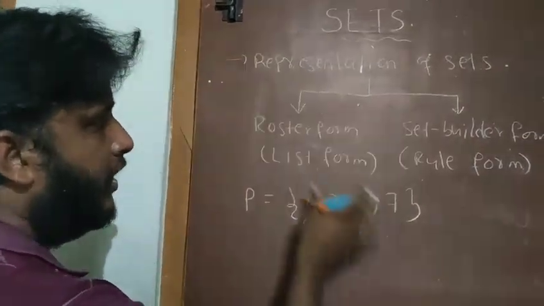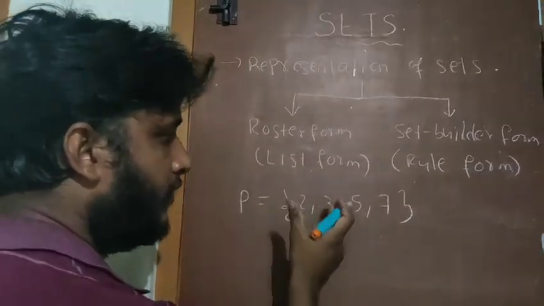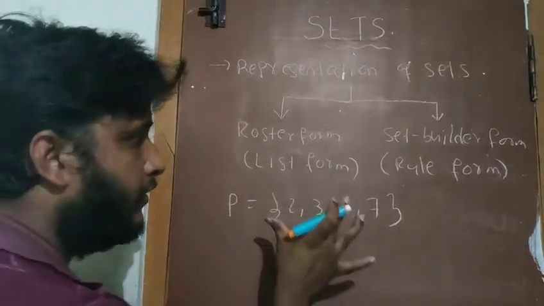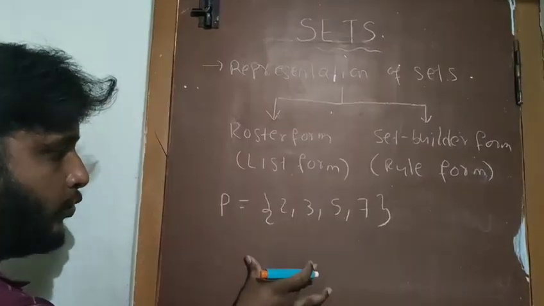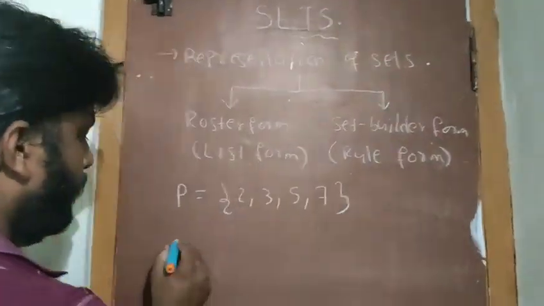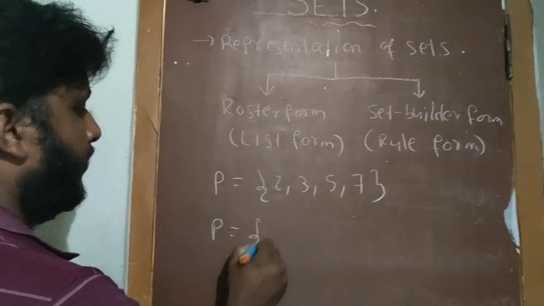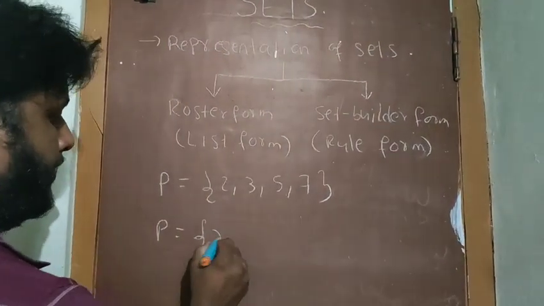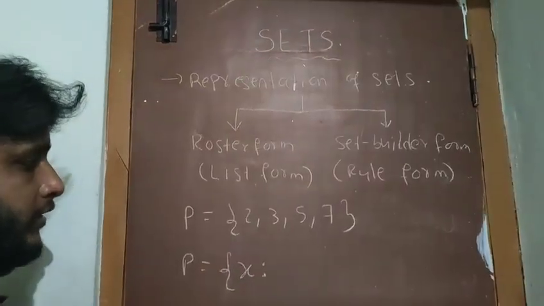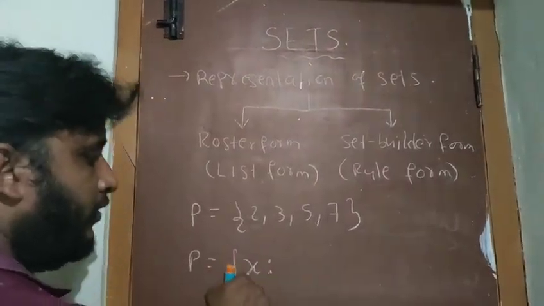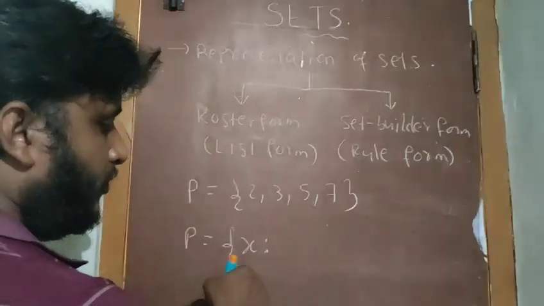The roster form means we write all the elements involved in the set as they are. So what is the set builder form? The same set I am going to write in set builder form. P is equal to, and here you have to use one variable x, such that. The symbol is called such that. What is this x? We have to represent it by a rule or condition.